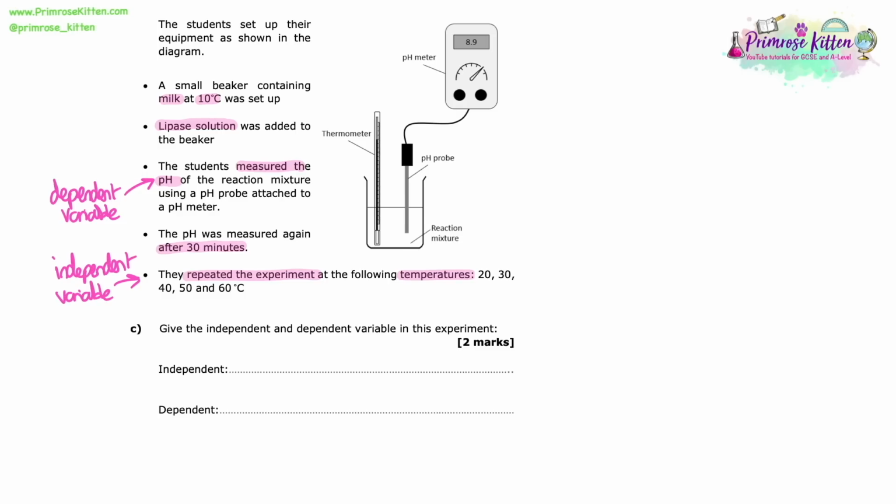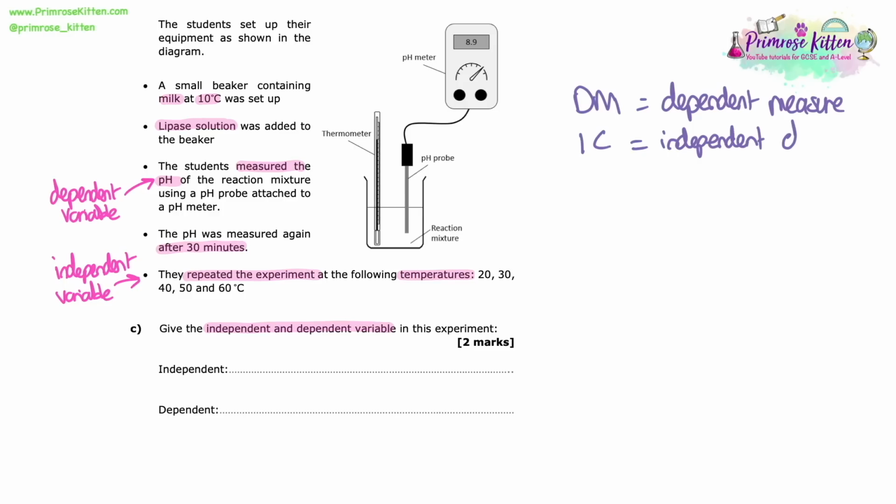And just remembering and making sure we understand and remember how we identify each one. So the dependent variable is always what you're measuring and the independent variable is always what you're changing. So luckily the question is asking us to give the independent and dependent variables, so now we can answer that really easily. And I would do this even if that wasn't the first question, because then I'd have clear in my mind which one was which, because there's lots of different questions that they could ask that this could be useful for. So dependent is measure and independent is change, DMIC.